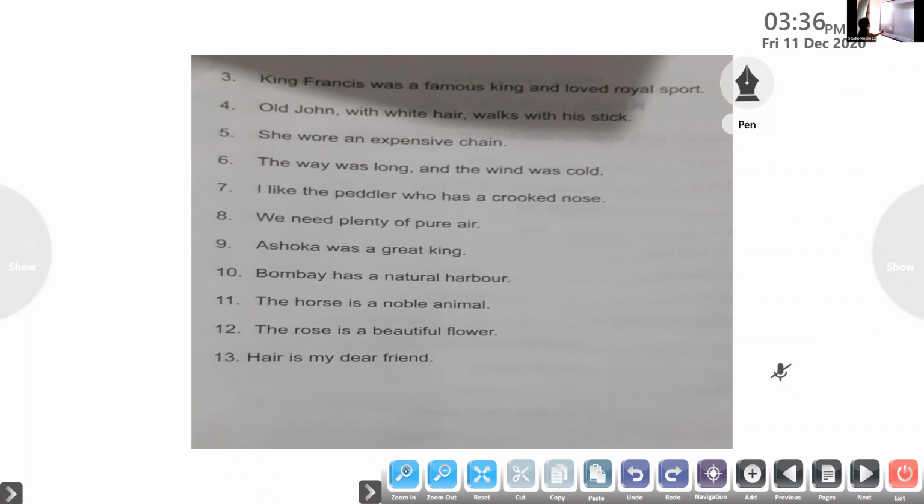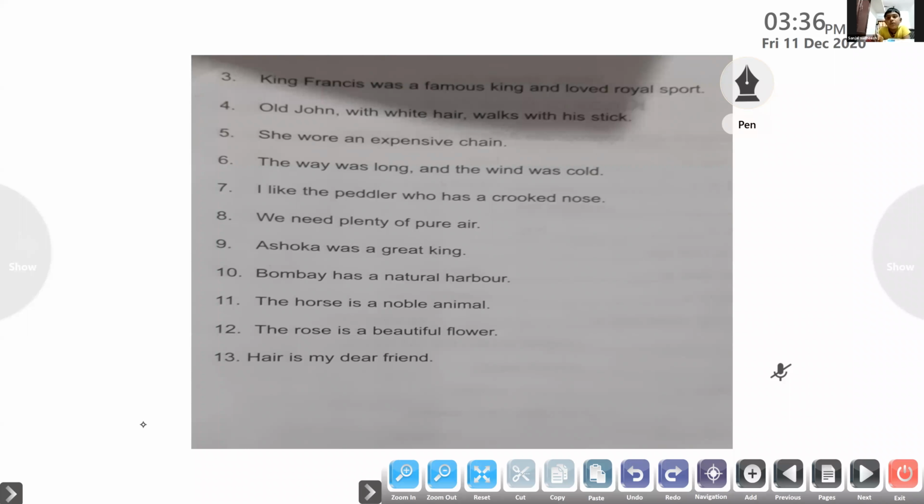Francis was a famous king and loved royal sport. Good. Okay, now pick out the adjectives of quality in that sentence.